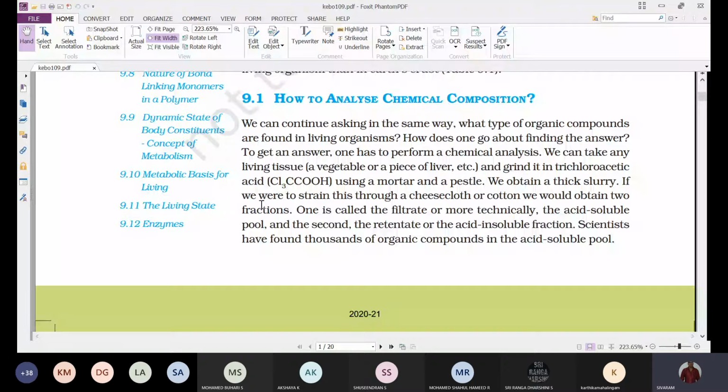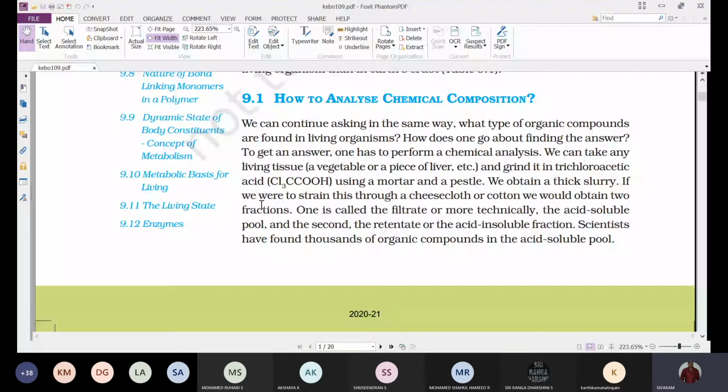The small chemical substances which can dissolve in that acid solution get filtered through the cheesecloth and are collected in the conical flask, and we call it a filtrate or acid soluble fraction, because all the chemical substances soluble in that acid are dissolved and collected in the filtrate.